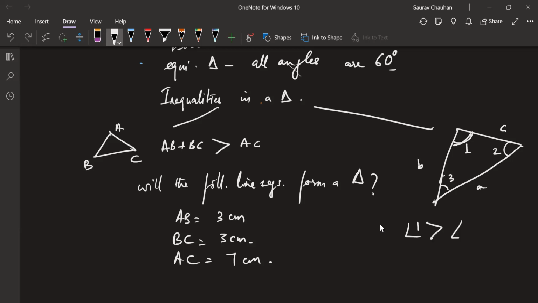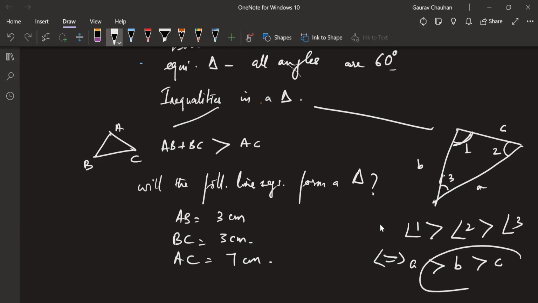If angle 1 is greater than angle 2 and greater than angle 3, this implies that A is going to be greater than B is going to be greater than C. If you know just this much, then you can say this also. If you know that angle 3 is greater than angle 1, you can say that C will be greater than A. Following this, is this going overhead for anyone? No, we good. All right.